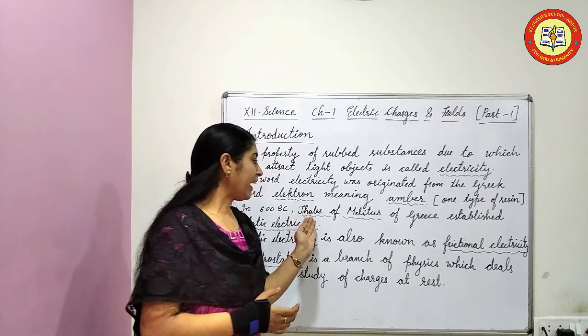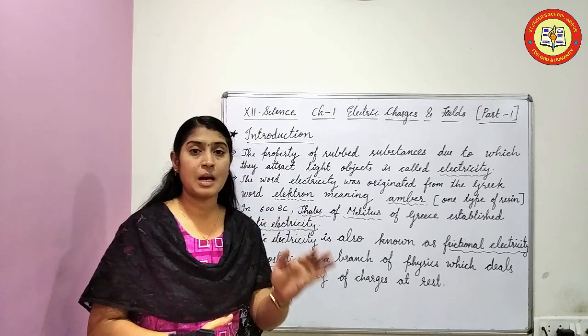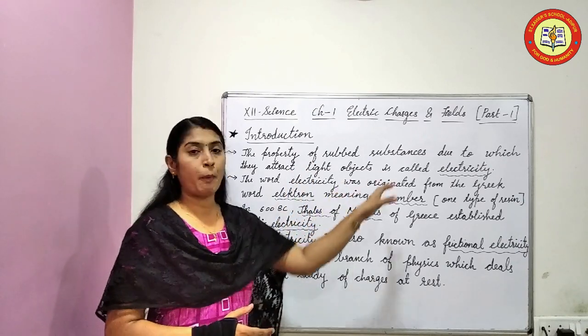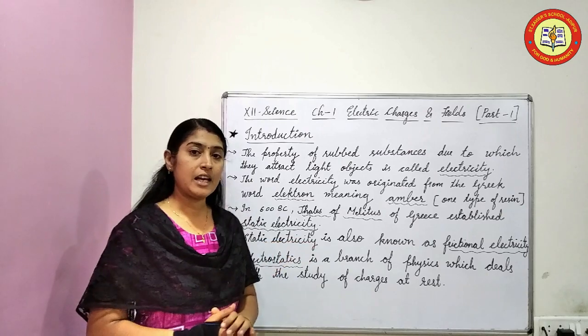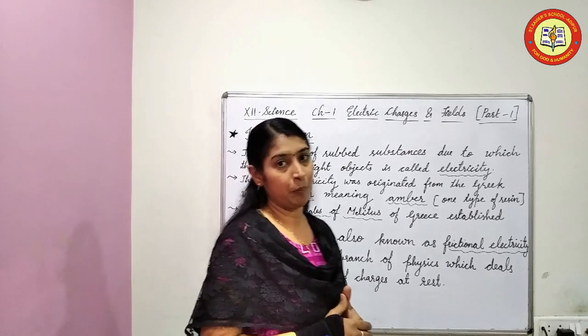Okay. Now, Thales of Miletus established these things, and he gave that property the name static electricity. Why static electricity?